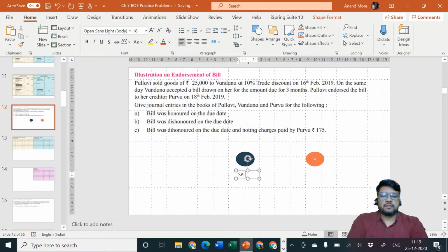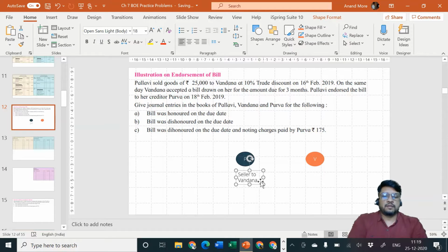Sell to Vandana. Pallavi is the seller to Vandana, and Vandana is the buyer from Pallavi.